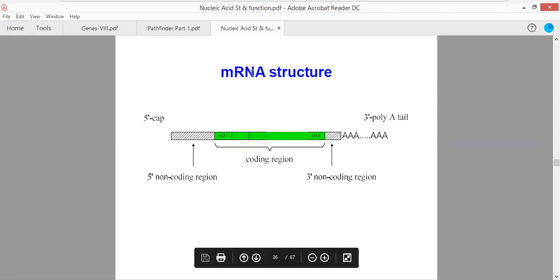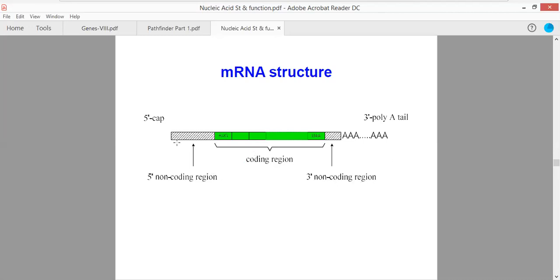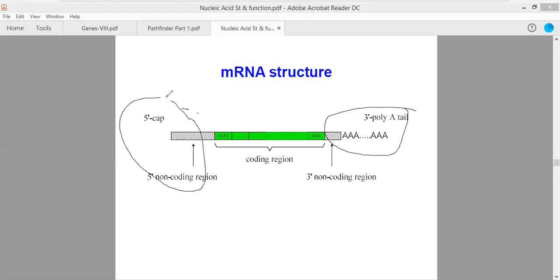Now, when you look at the structure of the mRNA, there are two different regions present. One is the 5' non-coding region, and another is the 3' non-coding region. The 5' non-coding region is referred to as the 5' cap, and the 3' non-coding region is also referred to as the 3' poly A tail. This capping and tailing ensures the protection of the mRNA molecule from the RNases of the cell, so that its destruction or degradation does not take place.